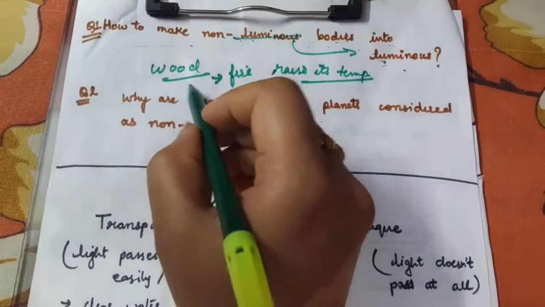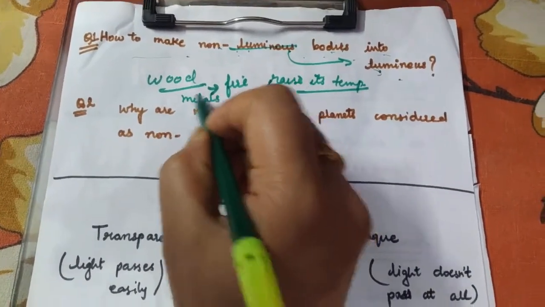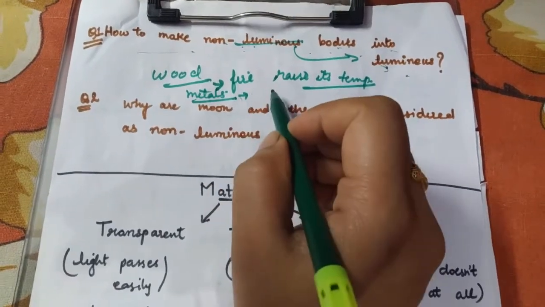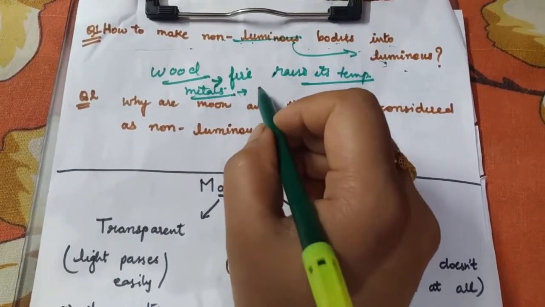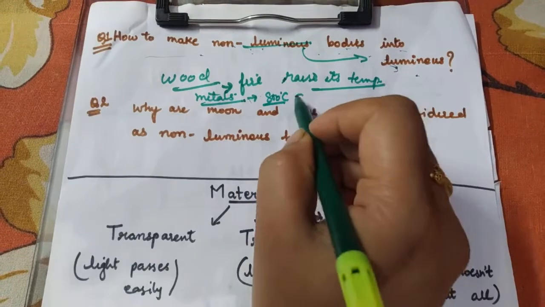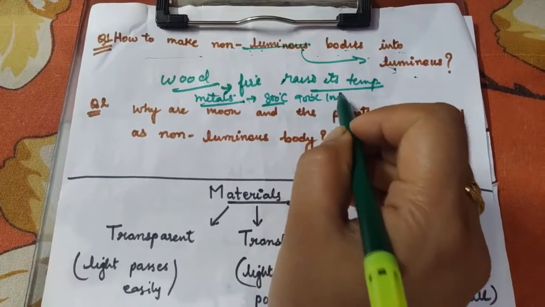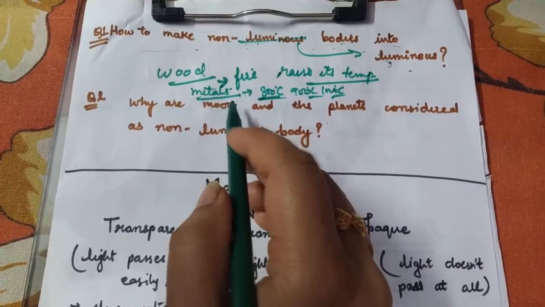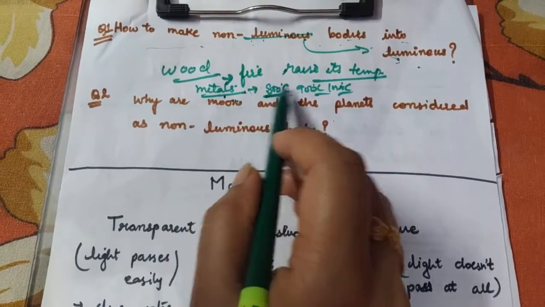Even metals can also become luminous. But since metals are really very strong, you need to provide them temperatures of approximately 800, 900, 1000 degrees Celsius so that they can start emitting light. Because once they are set on fire, obviously they will start emitting light.